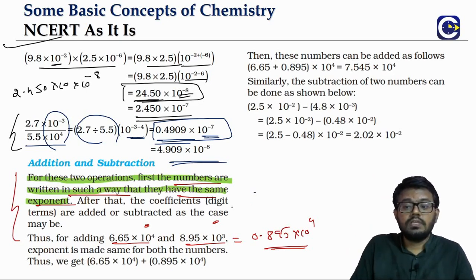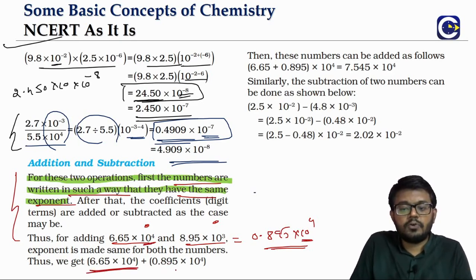Okay. So the 8.95 in 10 power 3 can be written as what? 0.895 in 10 power 4. Now you see, here 10 power 4, here 10 power 4. So if we want to add them means what? 6.65 in 10 power 4 plus 0.895 in 10 power 4.